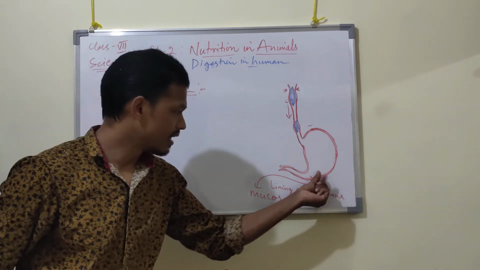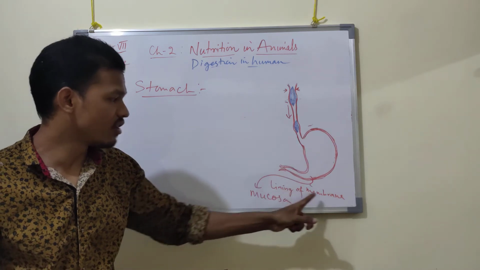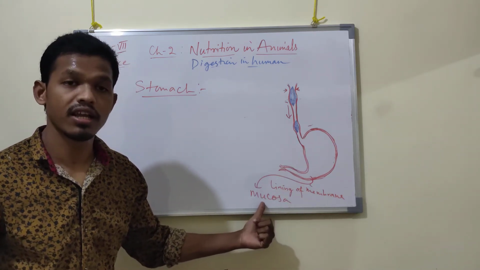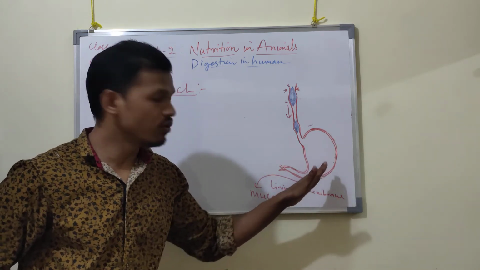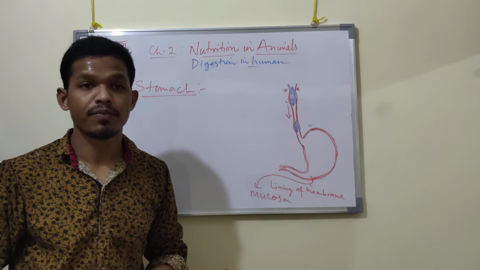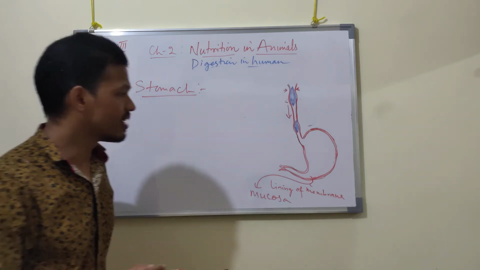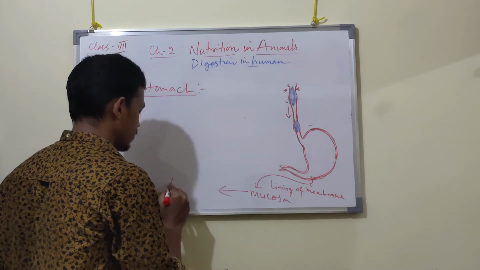The lining membrane, the outer wall of the stomach, is made up of mucosa. What is the role of this thin wall? It will secrete some mucus.